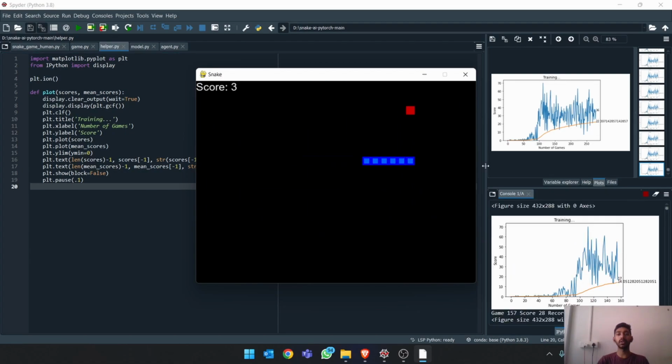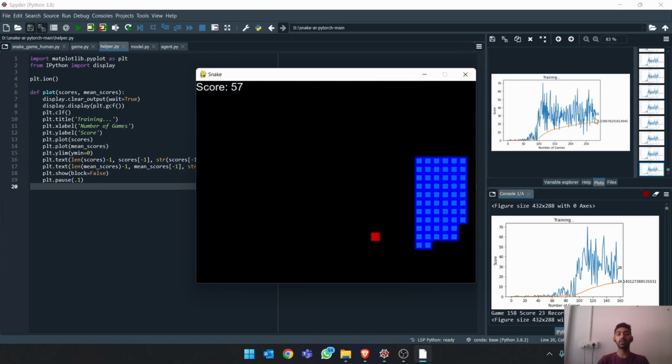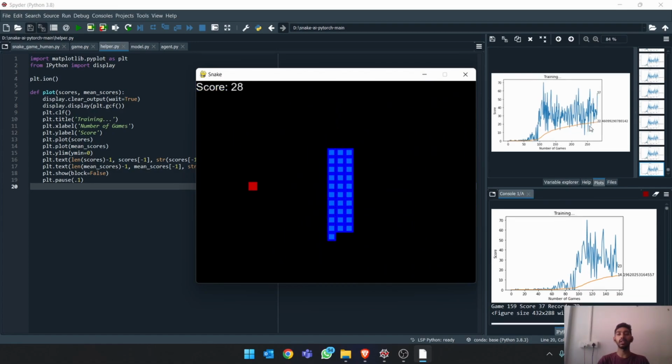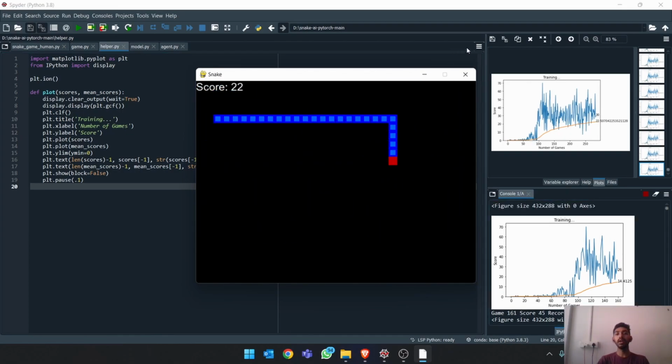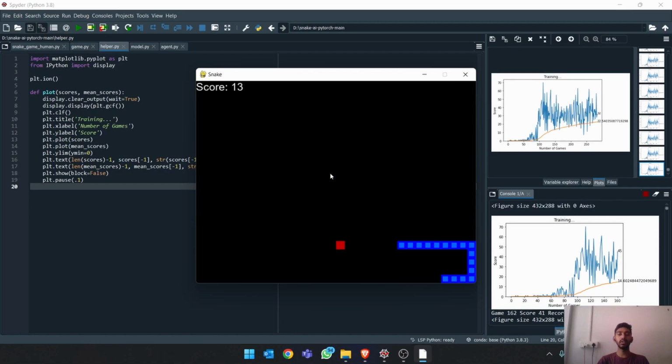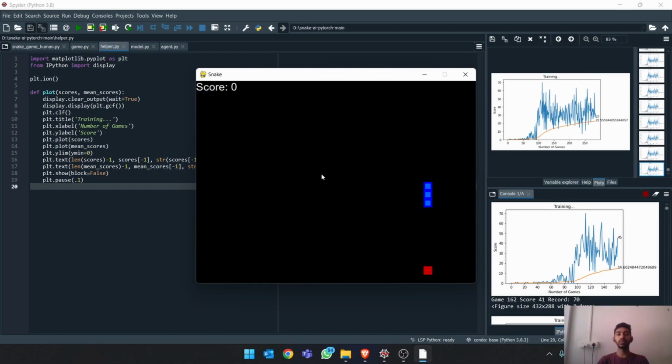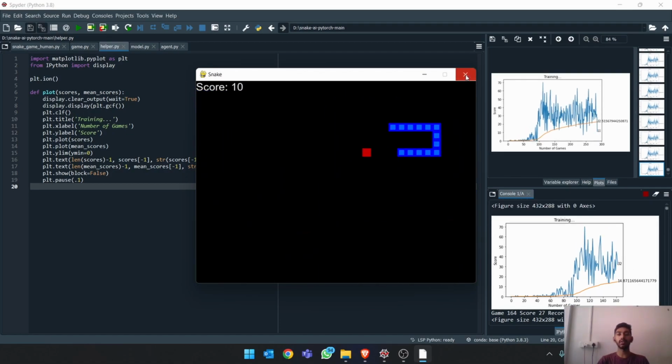As the agent kept on learning from its previous experiences, its high score and also the average score keep on increasing in a linear manner, as you can see in the orange line. This is how we can train an agent to play the snake game and teach it to perform better using reinforcement learning and updating the Q values.